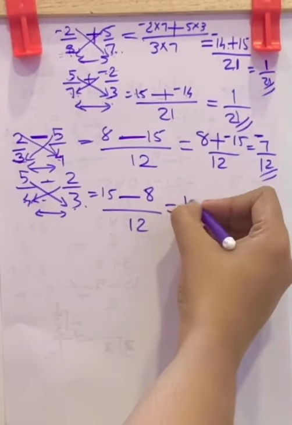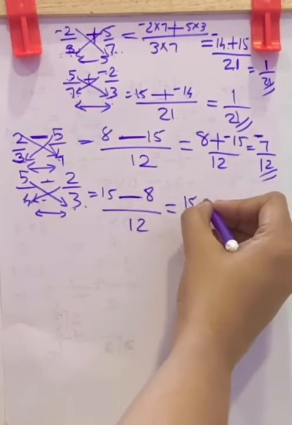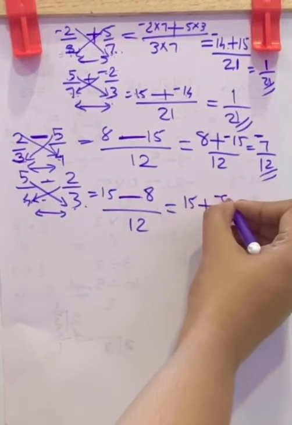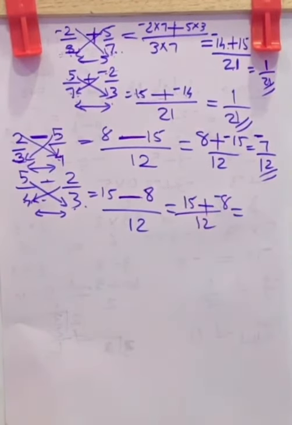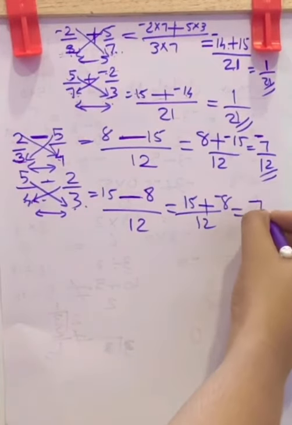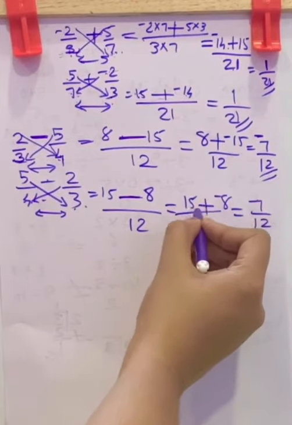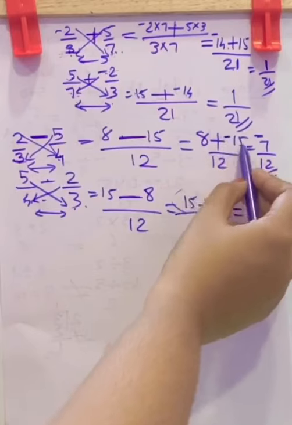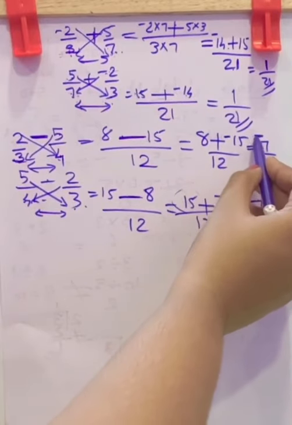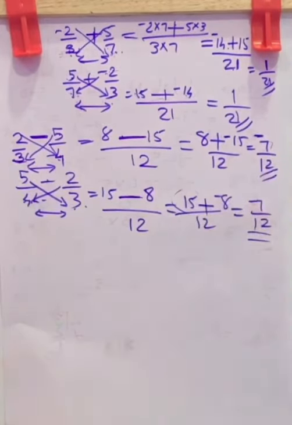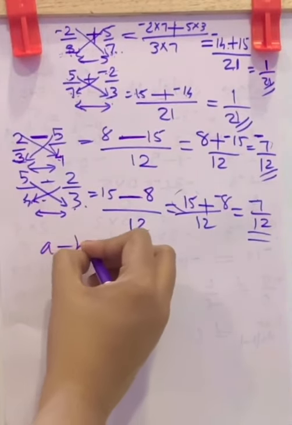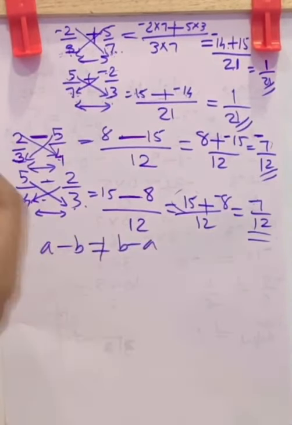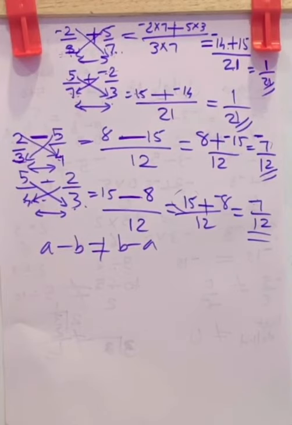Now again 15. The subtraction changes to addition. This becomes minus 8 by 12, which is equal to 15 minus 8, 7 by 12. Here the greater number sign is plus, so this is positive 7. Here the greater number sign was negative, that is the result is negative 7. Both are not equal. That is a minus b not equal to b minus a in the case of rational numbers. So they are not commutative. Now multiplication.